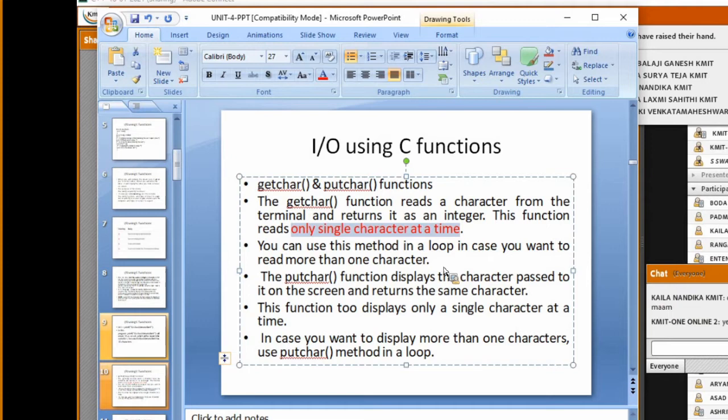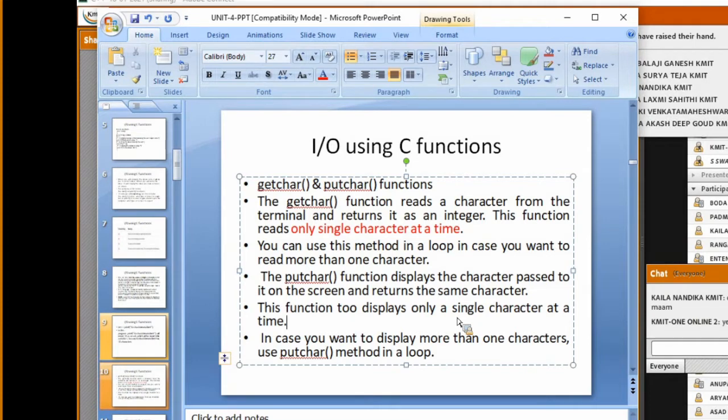In case you want to read a group of characters, then we include this function inside a loop. Then the putchar function is used to display a character passed. It is used to display the character onto the screen and it returns the same character. So it displays a single character at a time. The getchar function reads a single character and the putchar function prints a single character here. Is this clear, everyone?